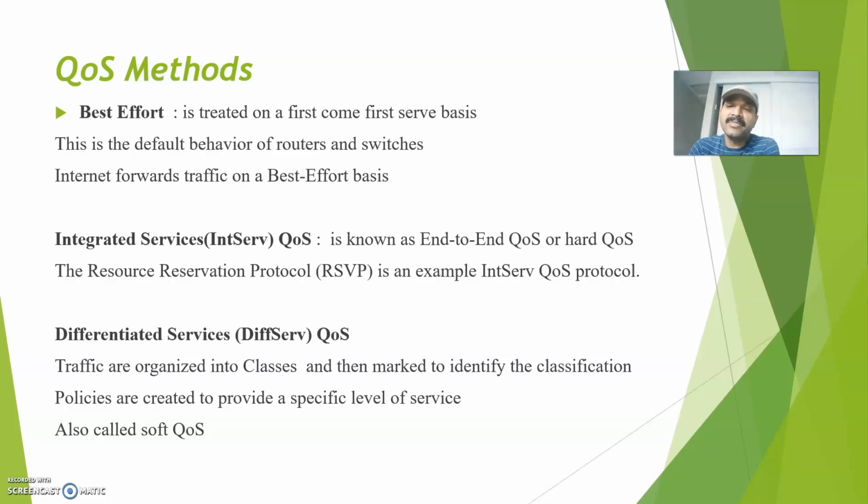And the third thing is differentiated QoS, or DiffServ QoS. It is the direct opposite of integrated QoS. Here it is assumed that before the traffic arrives, nothing is aware that the traffic is coming, say the ambulance or fire truck. Once it arrives, each and every cop will decide how to handle the traffic flow. That is what we call differentiated QoS. In this QoS there is no specific reservation, so each and every device has to decide how to handle the traffic flow.